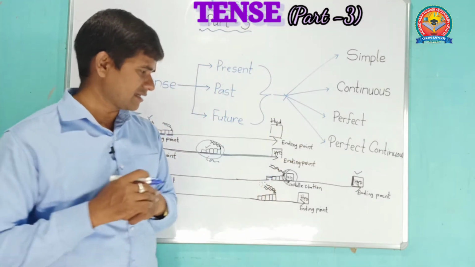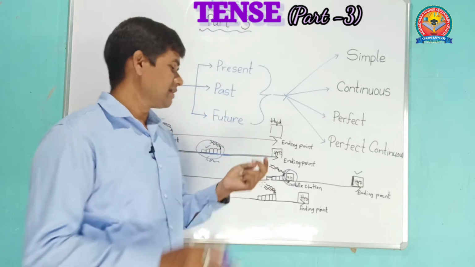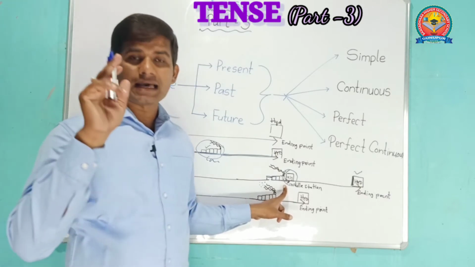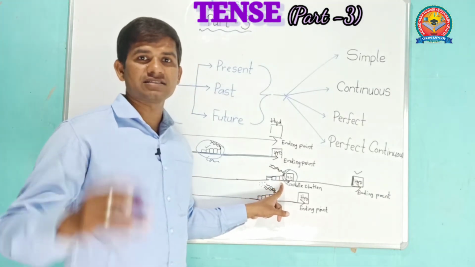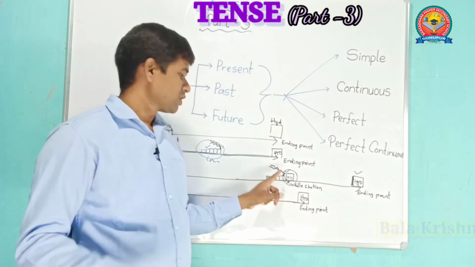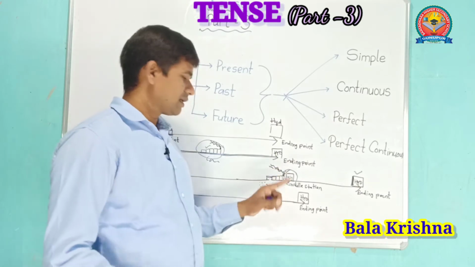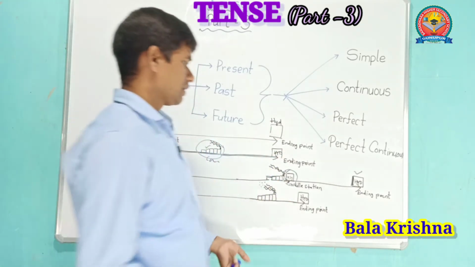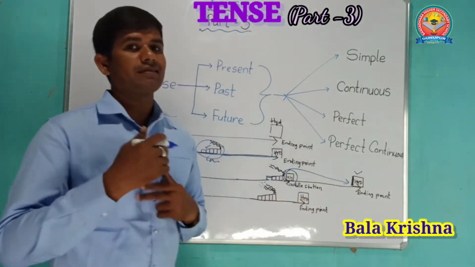Someone is asking about the train: has the train reached Vijayawada? Yes, the train has reached Vijayawada. At the time of asking, the action of the train has completed. So here it's a perfect, but it has not stopped yet. It moves forever. Its moving action is going on.